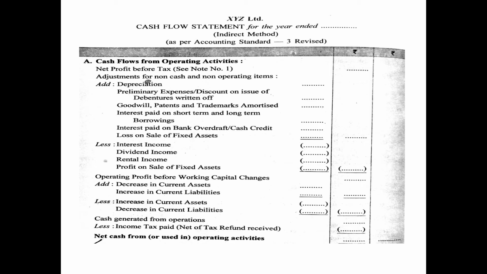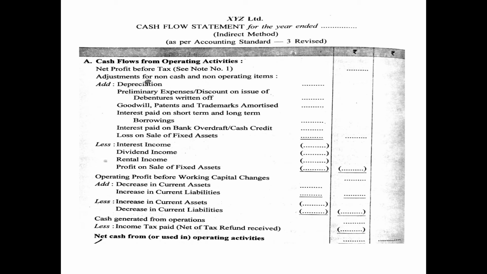After writing net profit before tax, we will do the adjustment for non-cash and non-operating items. What we have to do is add back all the non-cash or non-operating expenses or losses, and deduct all the non-operating income. So we have to add back depreciation because it is not in cash. Then preliminary expenses or discount on issue of debentures written off, because these are expenses which are to be shown in financing activity. These are non-operating. Because we have deducted them earlier in the profit, now they have to be added back.